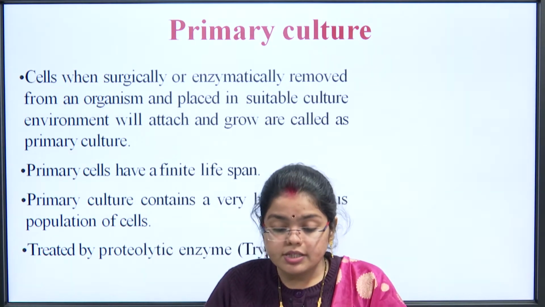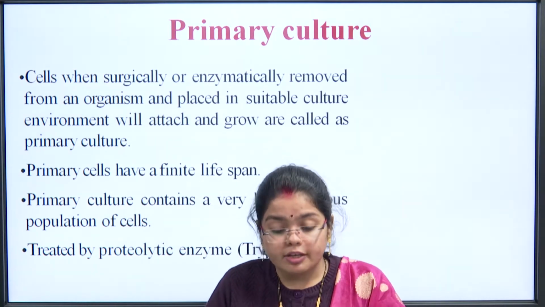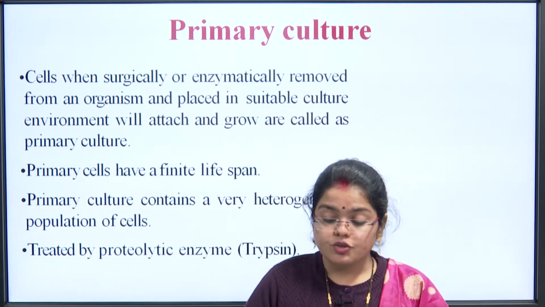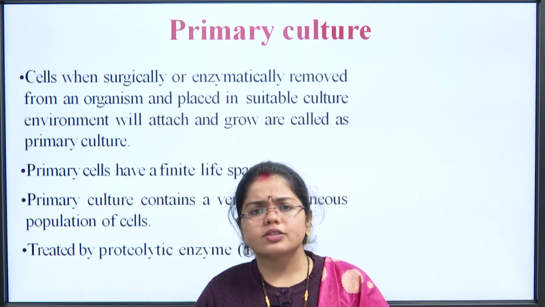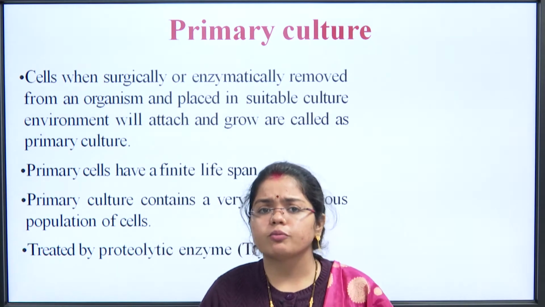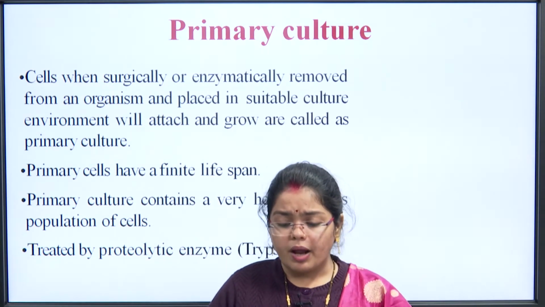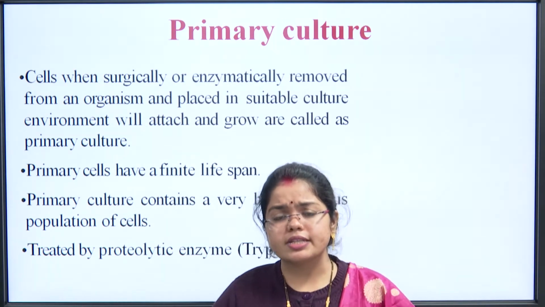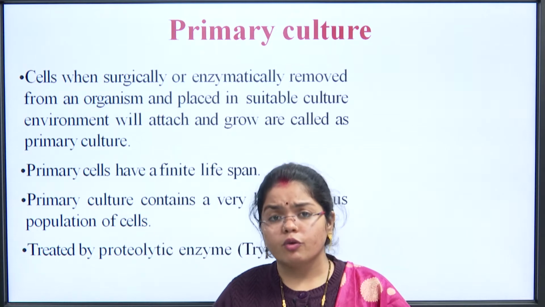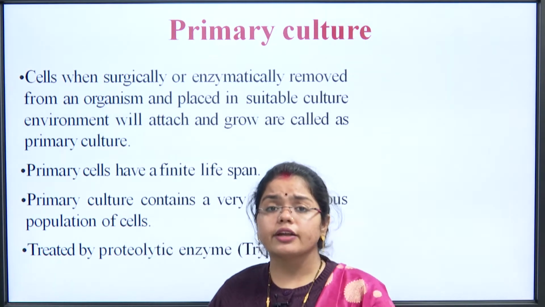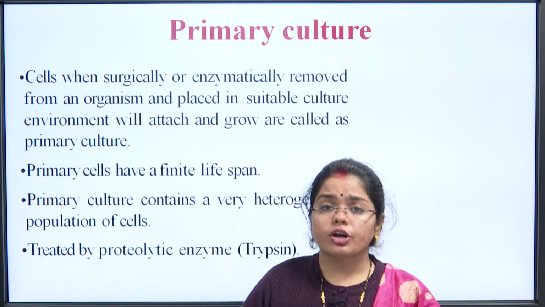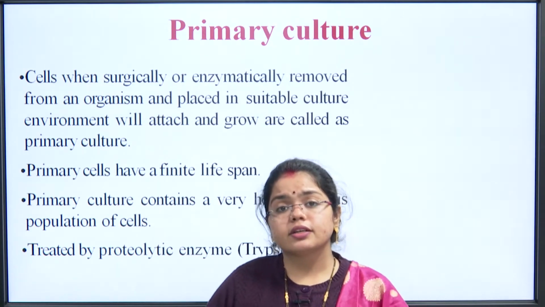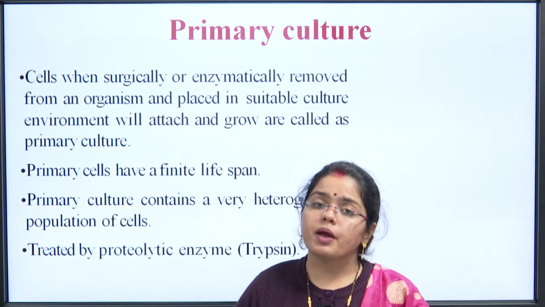What is the primary culture? Cells, when surgically or enzymatically removed from an organism and placed in a suitable culture environment, will attach and grow, and are called primary culture. The primary culture is something in which the cells are taken out from the organism. It refers to the very first step of culture. We take out the cell and place it in a proper media where the temperature, air condition, pH, everything is maintained according to the cell, and the cells start growing. The culture obtained at first is the primary culture.